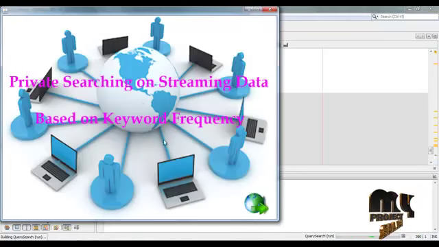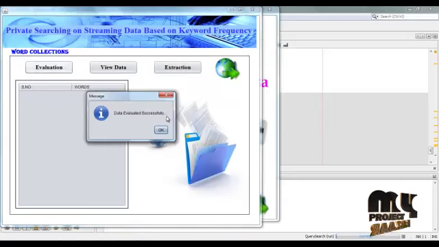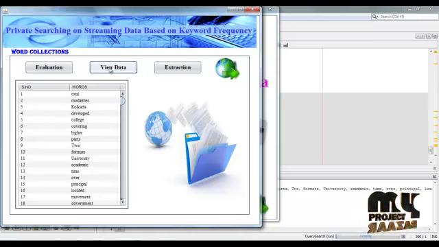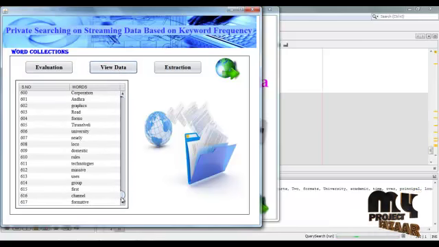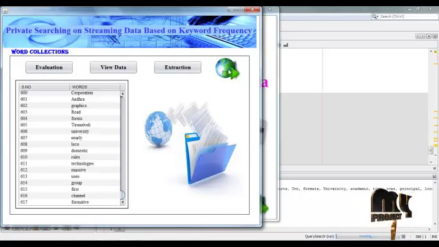This is our home page. Click here and the next frame will be loaded. Click evaluation. Here the dictionary data can be evaluated. Then view the dictionary data. The dictionary contains a collection of words, and this data can be stored in a database. Click extraction. Possible words extracted successfully. Then OK and click next.